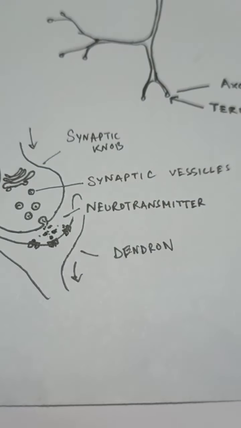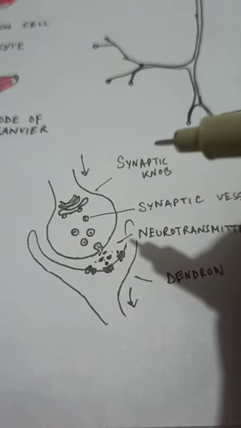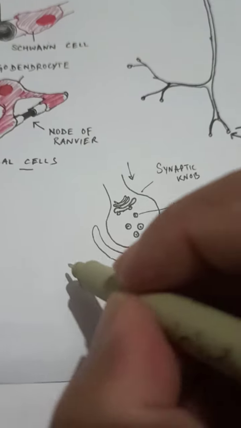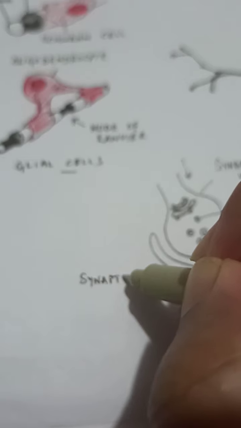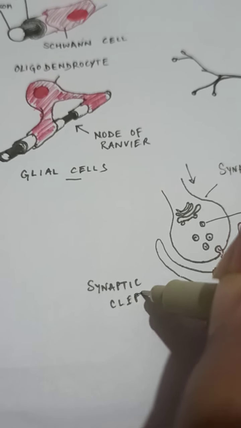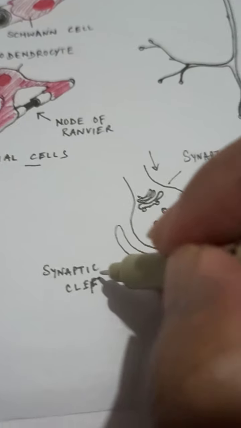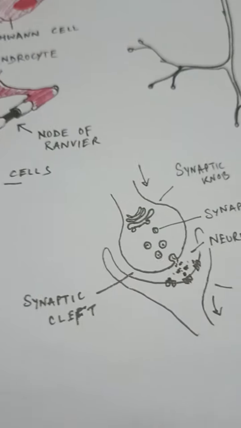Right there between this gap that we see, this gap is what is known as the synaptic cleft. This particular gap that we see here.